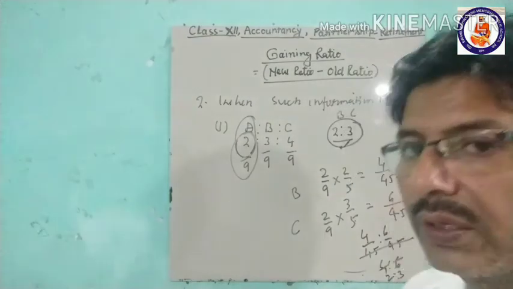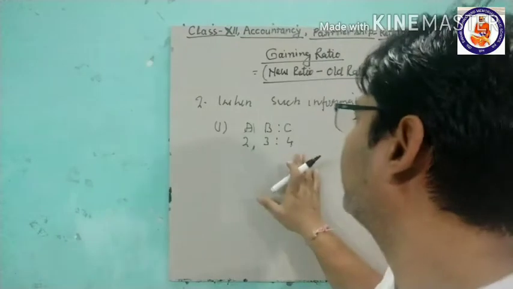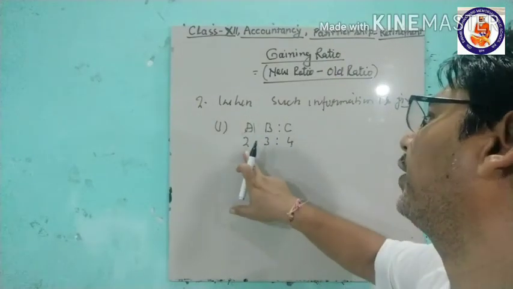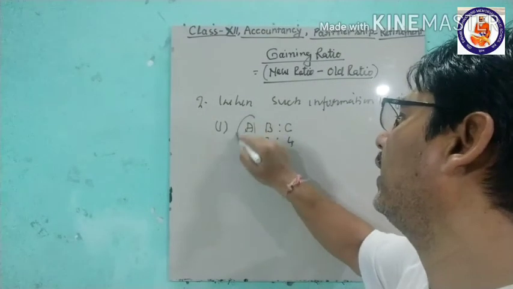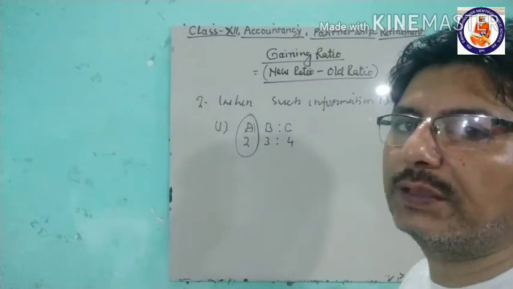Now in the next, we will take the next problem. If it is the same problem, A, B, C were the partners sharing the profit in 2:3:4, and A retires.